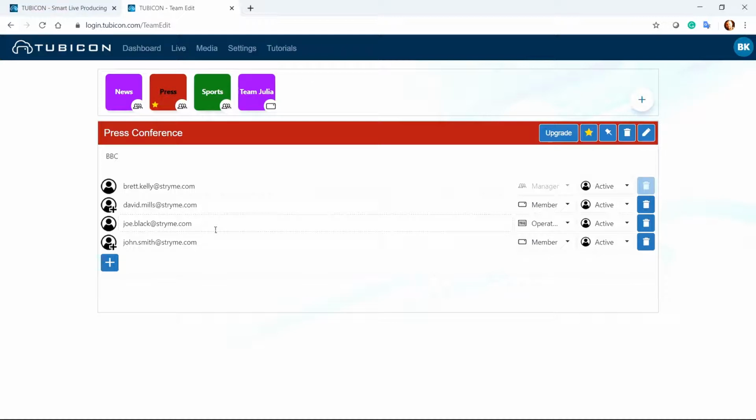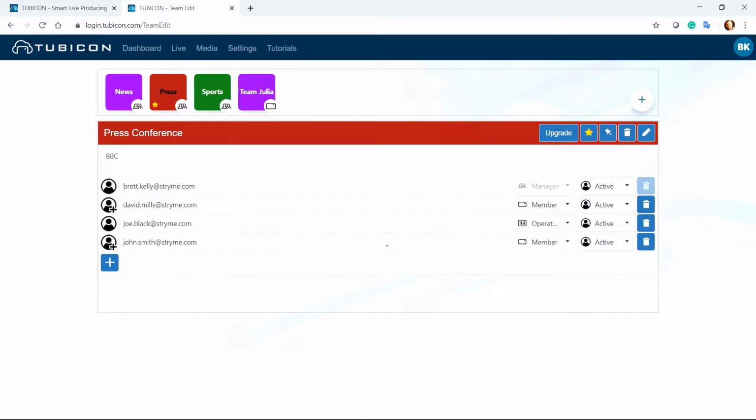And keep in mind that each individual that you do invite, they have to have pre-registered an account with TUBICON. We are going to create a feature where you can immediately invite that person from the dashboard. However, that feature is not currently available. So as I mentioned, you'd need to invite each person to a team, and then as the manager of the team or the creator of the team, you could decide whether they're an active role or inactive role and what operation or what they actually do in your team. They could be an operator, they could be a member, or they could actually manage your team. So you as the manager are able to create exactly what you would like within your team.